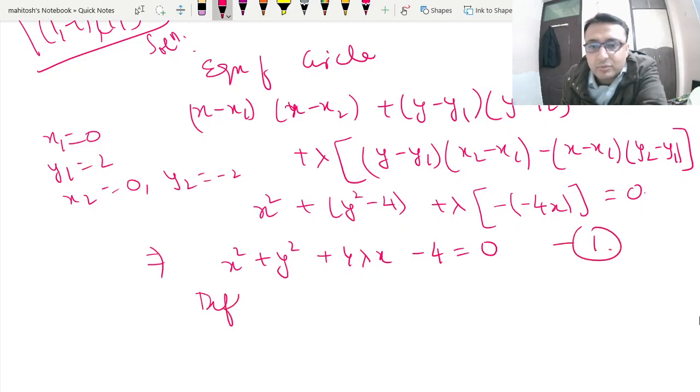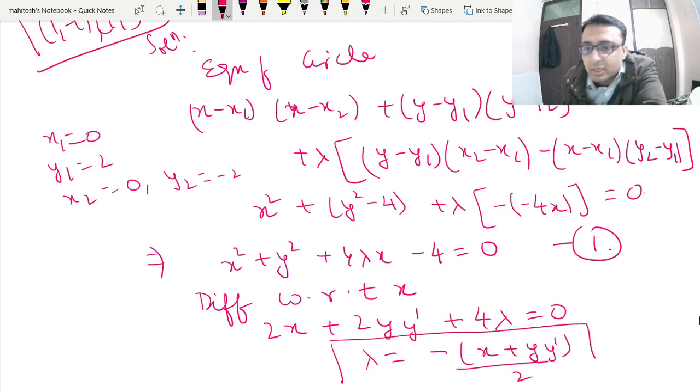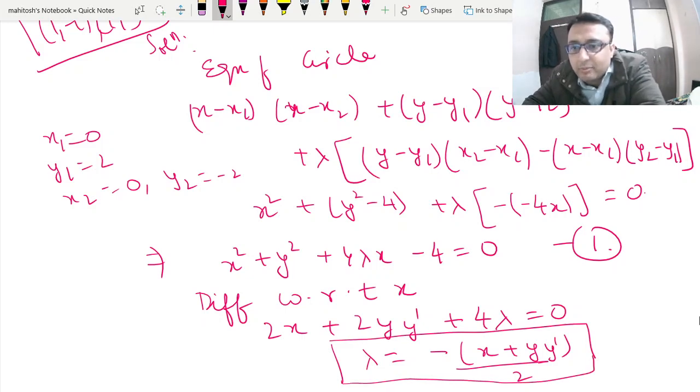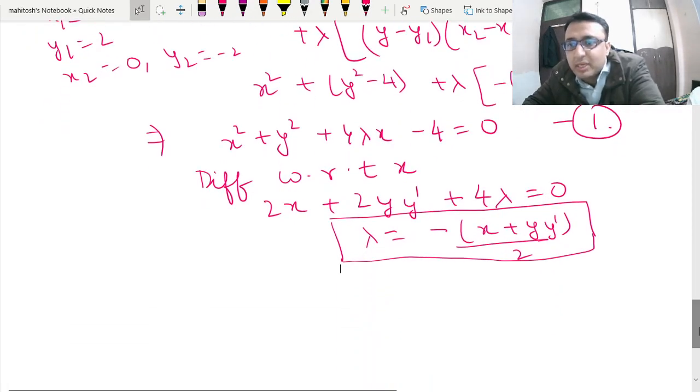Now to find the orthogonal trajectory, I will differentiate this with respect to x. So this is 2x plus 2y y dash plus 4 lambda is equal to 0. So I can put lambda is equal to minus of (x plus y y dash) upon 2. Now many students will make the mistake that without putting the lambda value, they will replace y prime by minus of 1 by y prime.